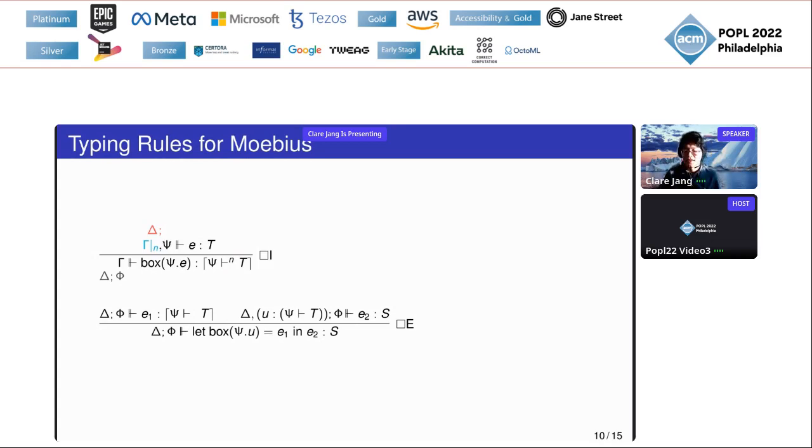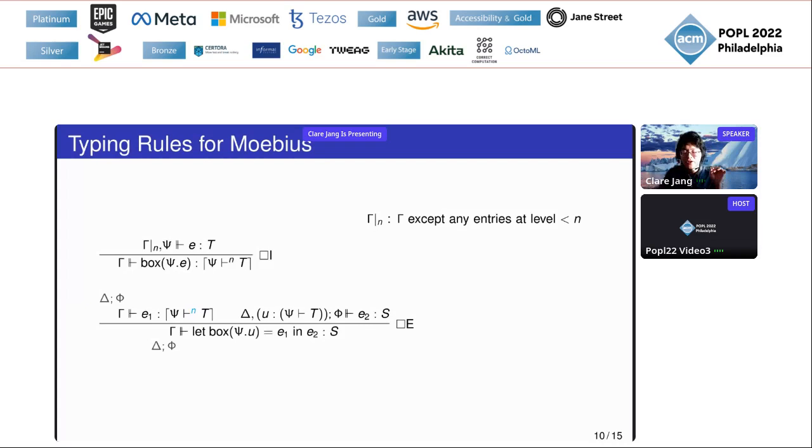In other words, instead of replacing only the level 1 context phi with psi when you check the code E, we replace anything below level n in gamma with psi. Here, this bar subscript n means that we want the context but without any entries at level less than n. For the elimination rule, we also generalize these two context parts with an explicit level n.